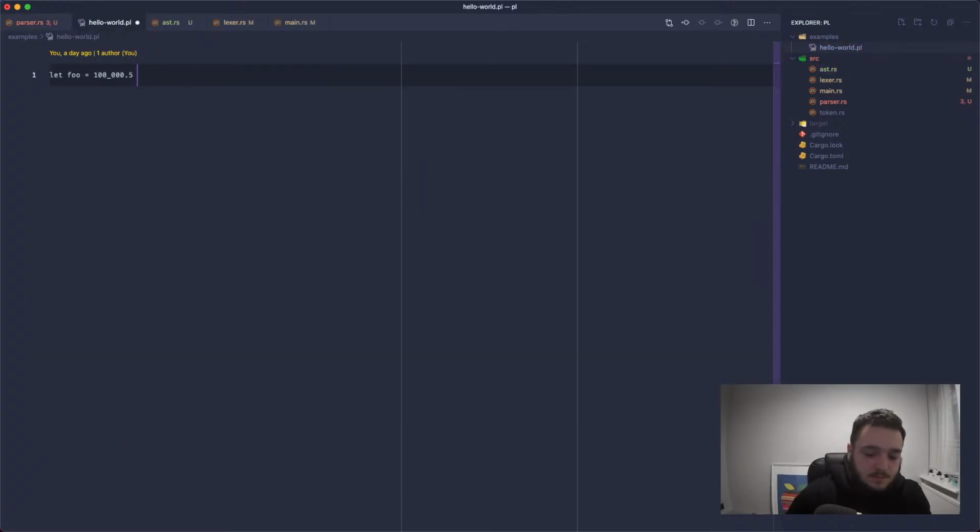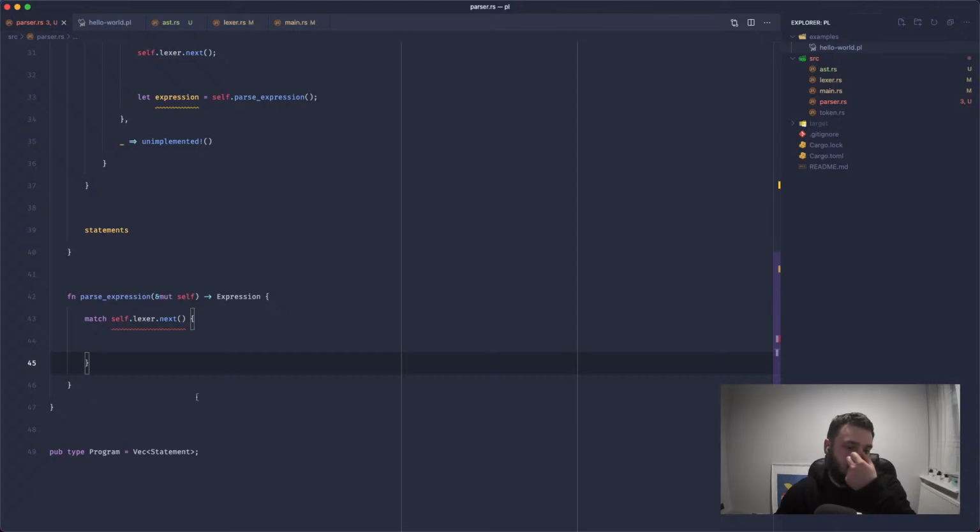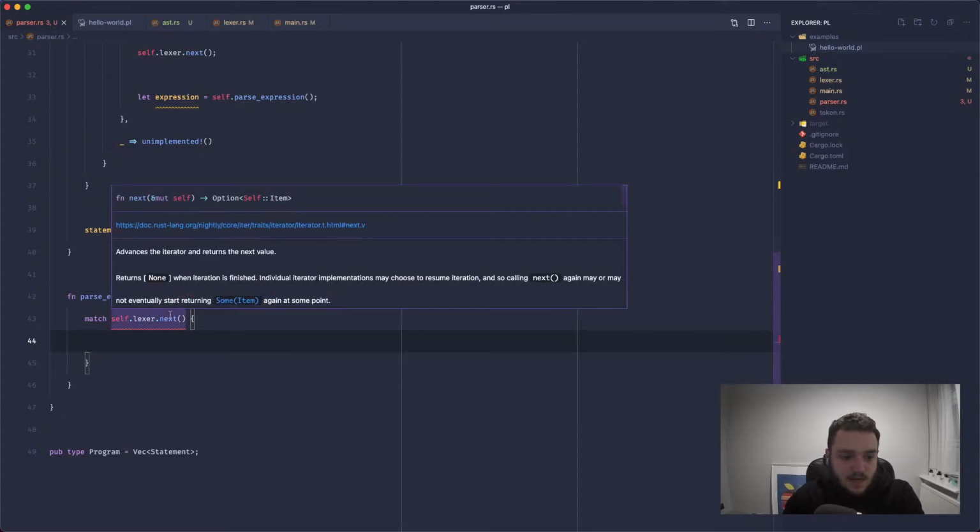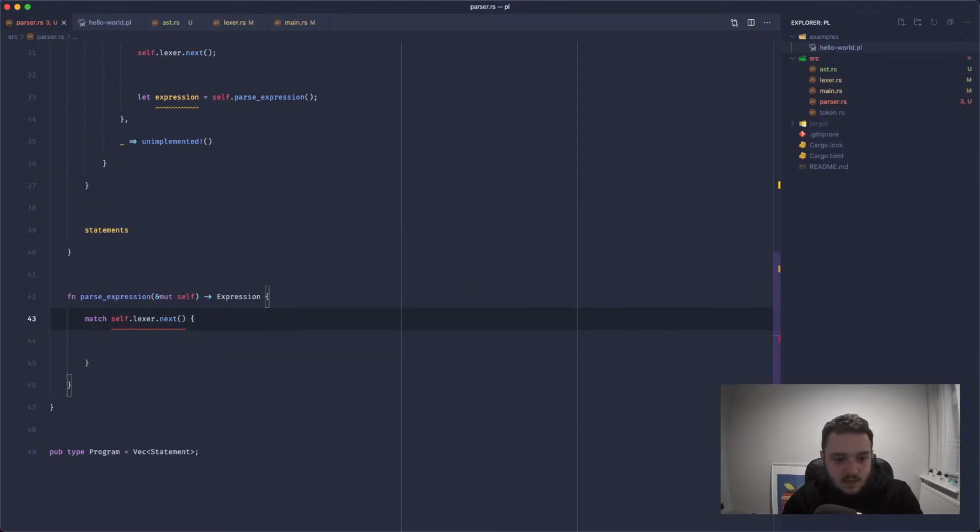If you were to do 1 + 2 × 2, you'd want the multiplication to be evaluated first, because of the precedence of the multiplication. You want to do 2 × 2 and then add that on to this number. We've not got anything like that yet, but we will get there. So for now, we're going to match self.lexer.next.